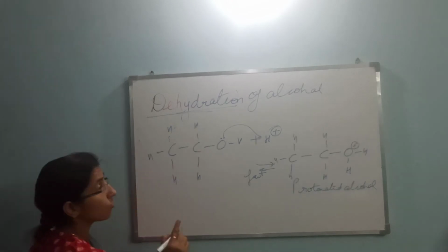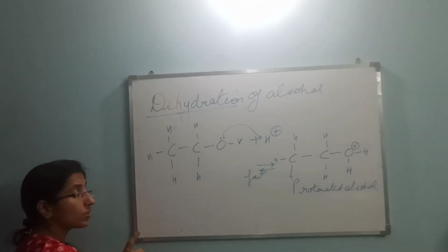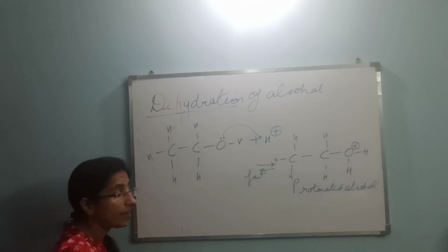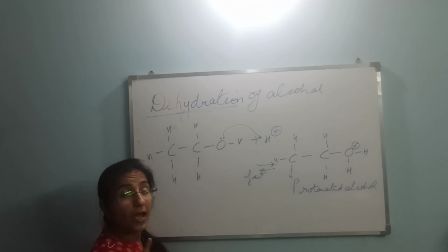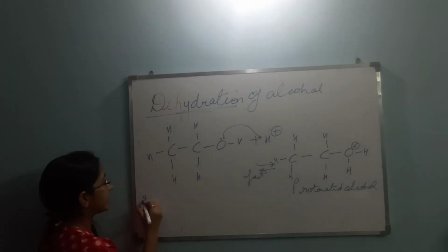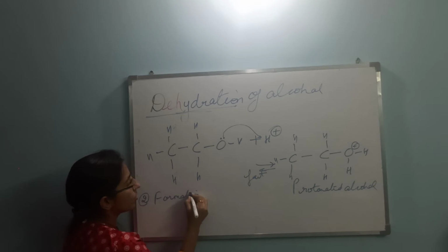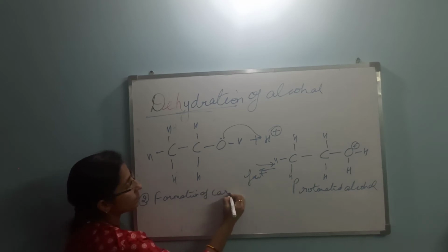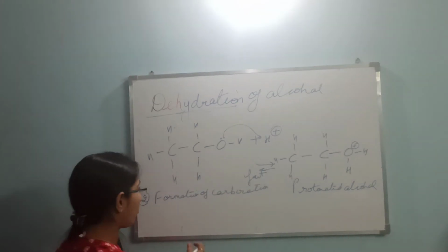But when this protonated alcohol is formed, now I have to do the step where there should be the elimination of water molecule. If the water molecule is eliminated there, this means that carbocation will be formed as a major product. So in the second step, there will be formation of carbocation. How it will happen? Formation of carbocation.